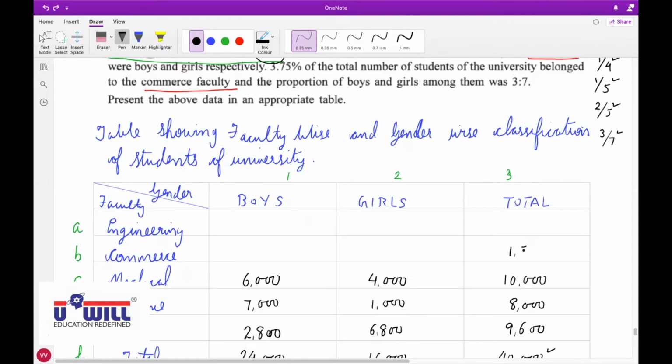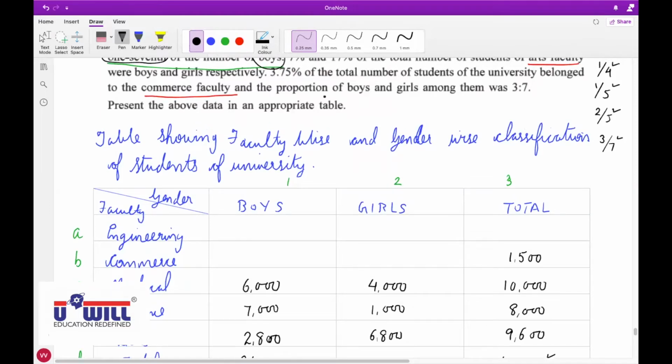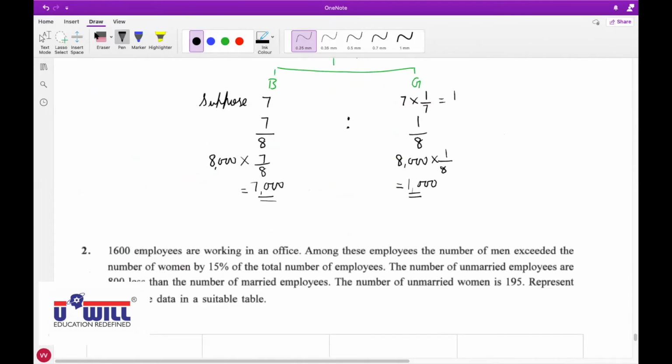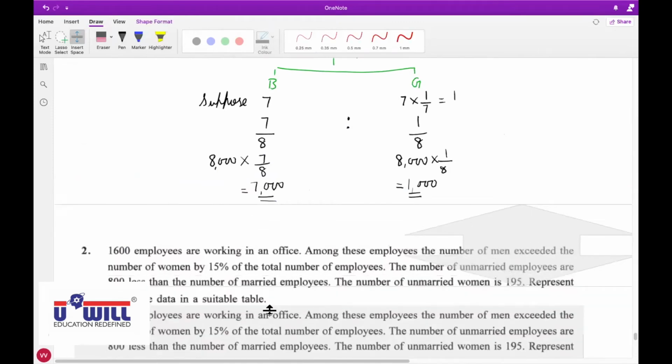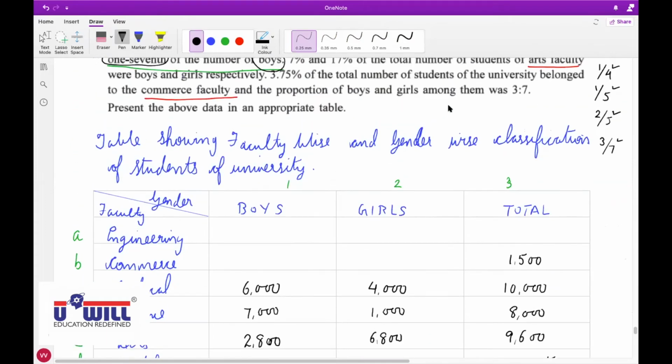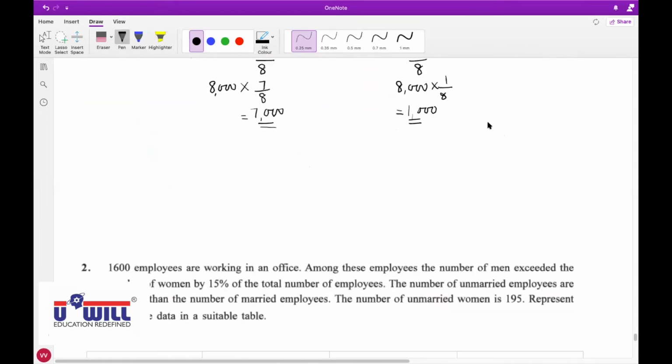Do you get 1,500? Is everyone clear with this? Yes. Riya, tell me further. The proportion of boys and girls amongst them was 3:7. So how will you do this? Sir, suppose the number of boys is 7... Where the proportion is directly given, there is no need to suppose. Here the ratio is directly given, 3:7. So commerce has 1,500 students.